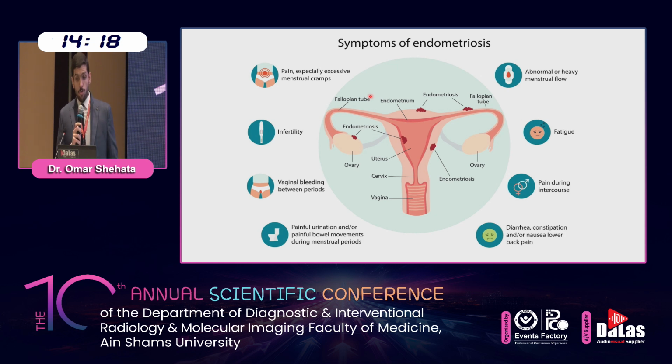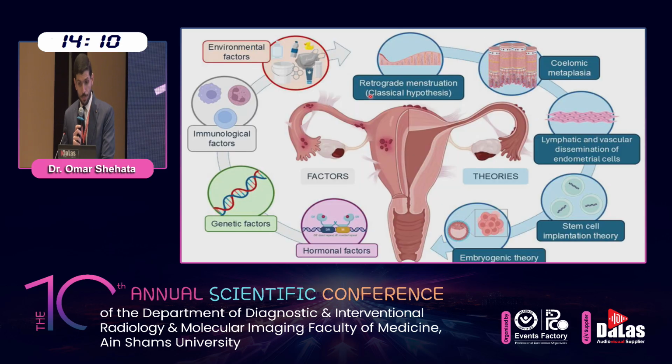Females with this disease usually present with pelvic pain, dysmenorrhea, and dyspareunia, all of which can strongly affect quality of life. It is also closely related to infertility. About the etiology, the exact etiology of endometriosis remains unclear. The most prevalent theory is retrograde menstruation. The reflux of endometrial tissue through the fallopian tube by retrograde menstruation results in implantation and growth on the peritoneal surface. Other theories are detailed in the image.